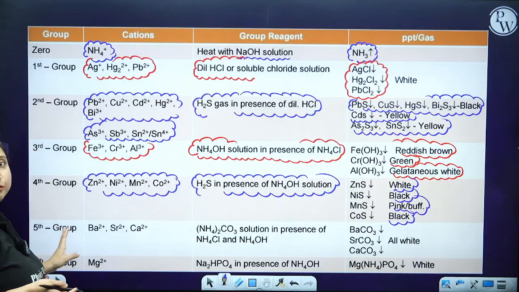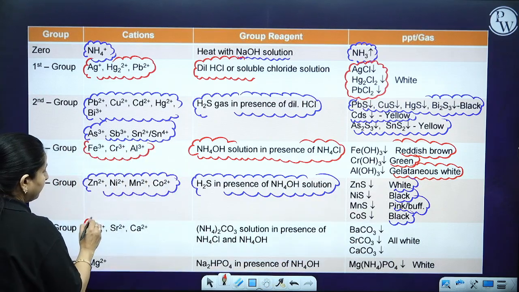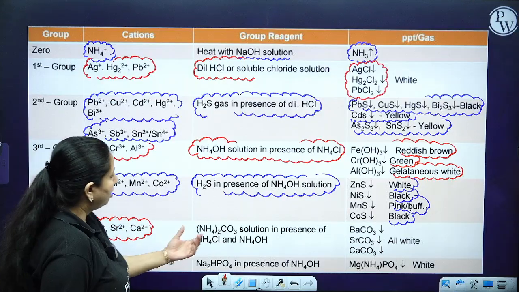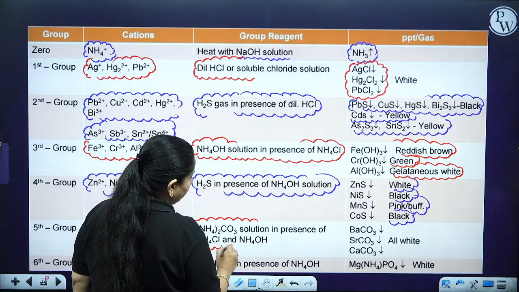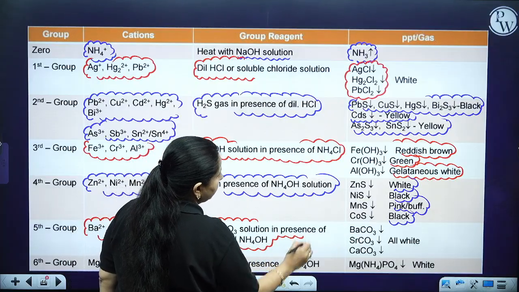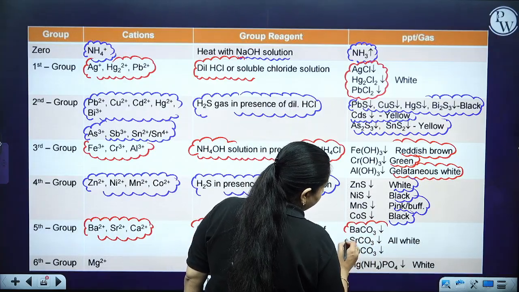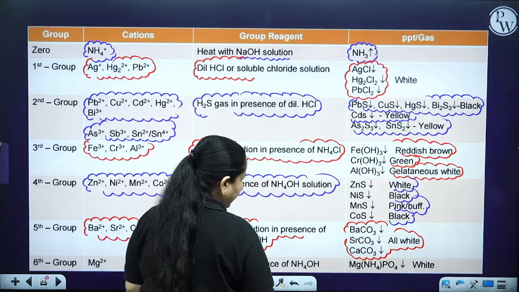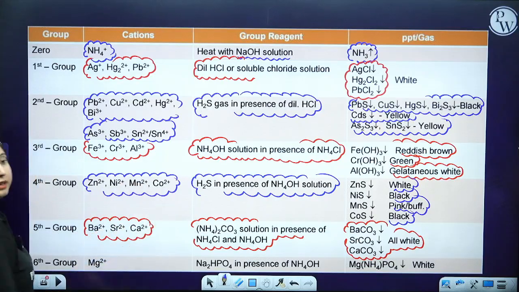Now say suppose you do not get any of these, it means this group is also absent. And coming to the fifth group. Now coming to the fifth group, you are going to have what? You are going to have the barium, strontium, calcium. Okay. So ammonium carbonate solution in presence of ammonium chloride or ammonium hydroxide. So if you are having a barium carbonate precipitate, strontium carbonate, calcium carbonate, they are going to be white in color. Okay.